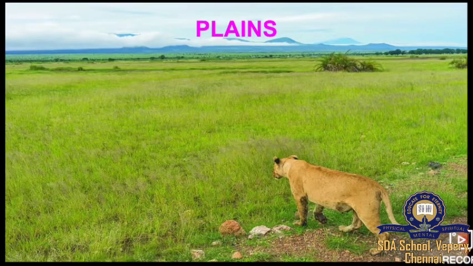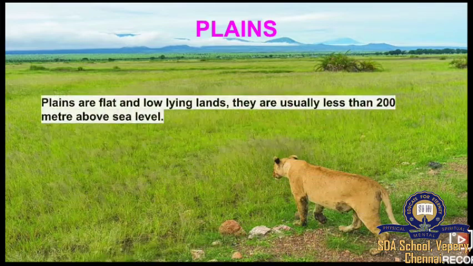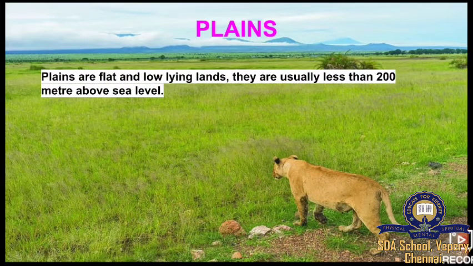Moving on, let's see what a plain is. In the name itself we see, right? Plain means it's just like that plain where we live and all. So what are plains? Plains are flat and low lying lands. They are usually less than 200 meters above the sea level. These are also above the sea level because we can't be in the water. So it's above the sea level, but they are plain and flat.